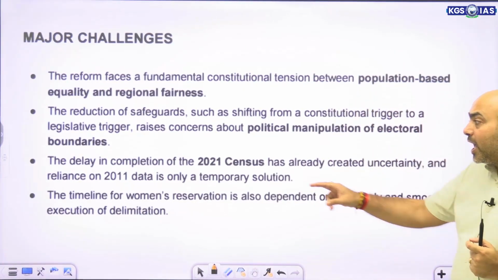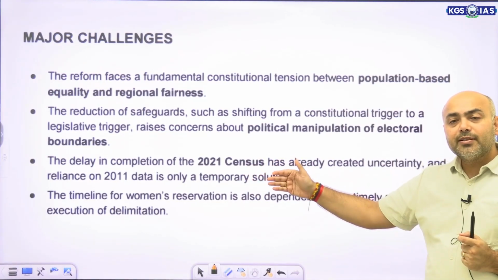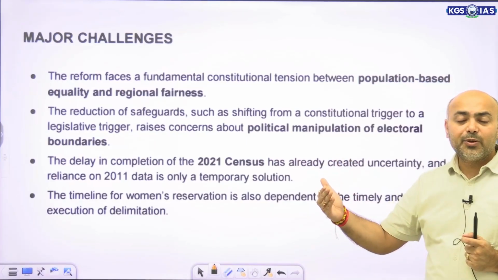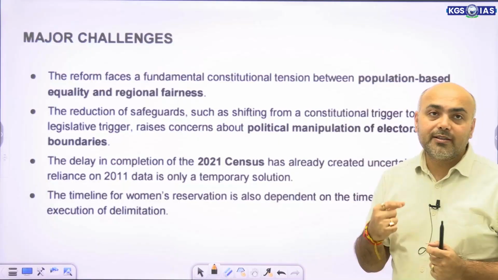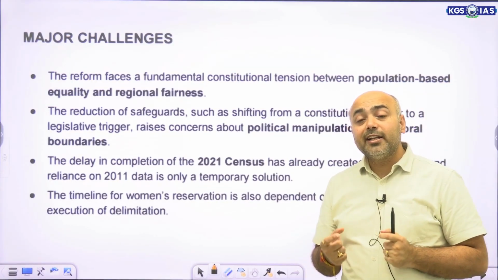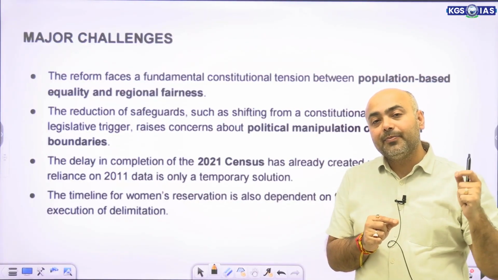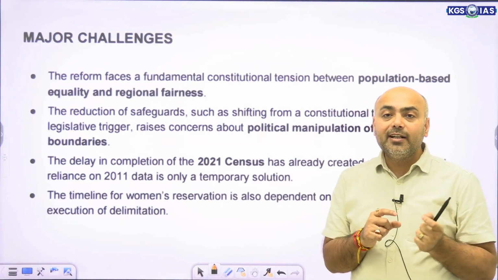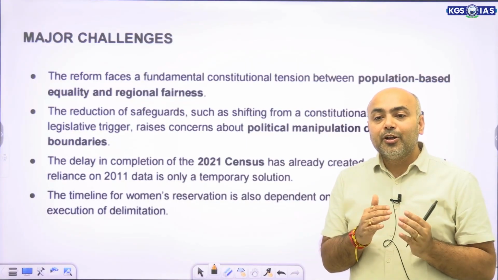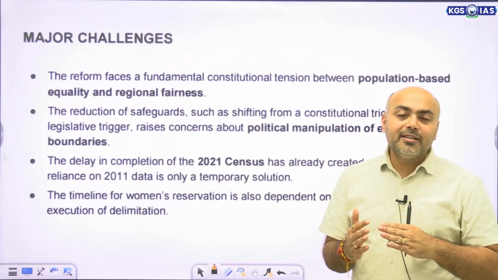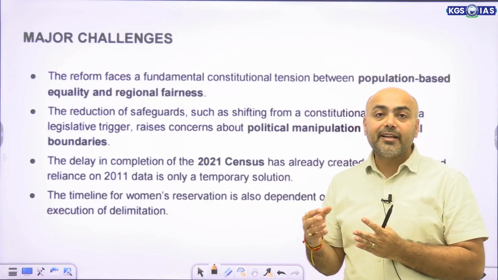Then if you look at the current census, which is the 2021 census, because of COVID and other factors, the conduct of this census has been delayed, and therefore there was a reliance on the 2011 data. This 2011 data is old in contemporary times, because it's been 15 years since the exercise was conducted.